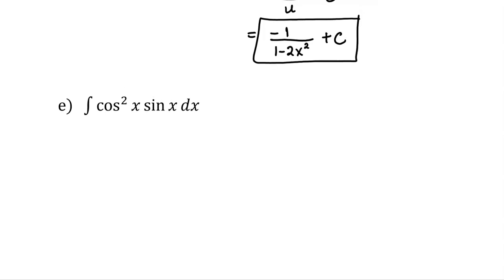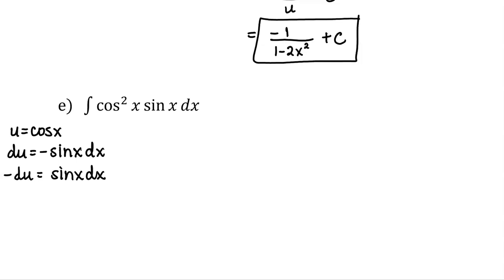Let's look at example E. We want to make a choice for u so that the derivative of u shows up in the integral. We can see that we do have some composition in here since that cosine is squared. So I'm going to choose u to be cosine x. The derivative of cosine is negative sine x. Keep a dx on the end. We do not have the negative. Right? I don't have the negative in front of this sine x, and so I'm going to multiply both sides by negative 1, or divide both sides by negative 1, same thing, to see that negative du is equal to sine x dx. So now let's actually start substituting in.